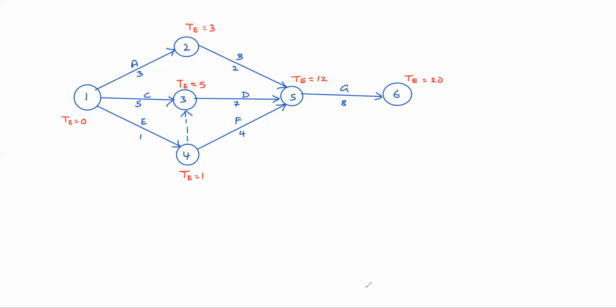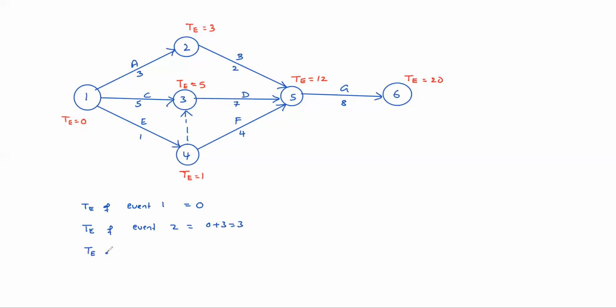Understood now? I'll give the reasoning also here. T of event 1 equals directly 0. Starting always take 0. T of event 2 equals straight away 0 plus 3, that is 3.